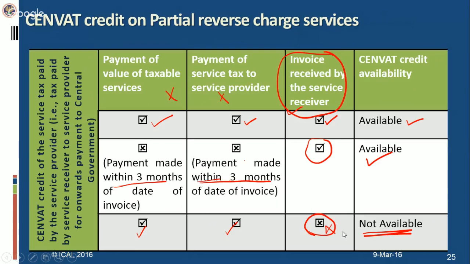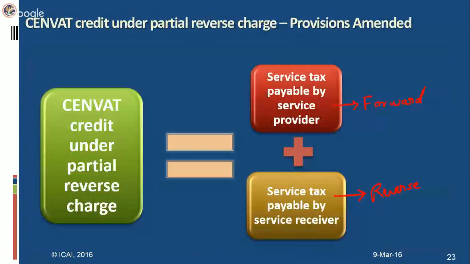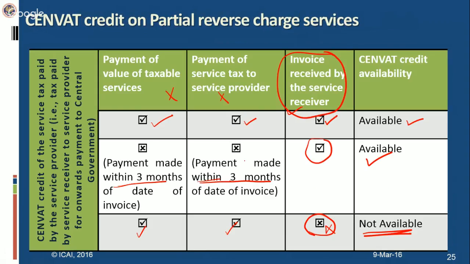So this was a credit availment in case of partial reverse charge and full reverse charge. Under full reverse charge, you will follow the reverse charge mechanism, that is the payment of service tax to the central government. Under partial reverse charge, we will break it into two parts: the credit availment on the service tax payable by service provider and service tax payable by the service receiver. Hope this provision is now clear to you.